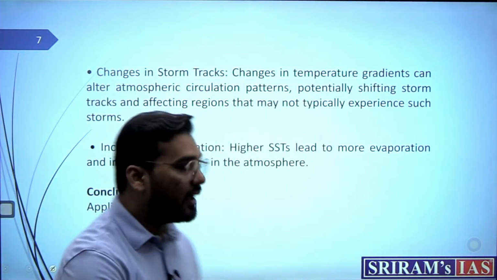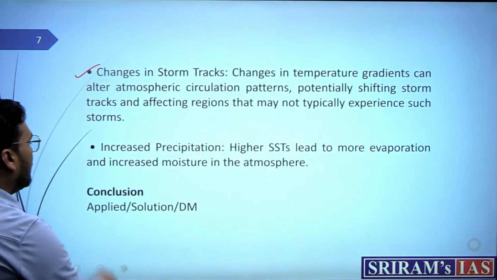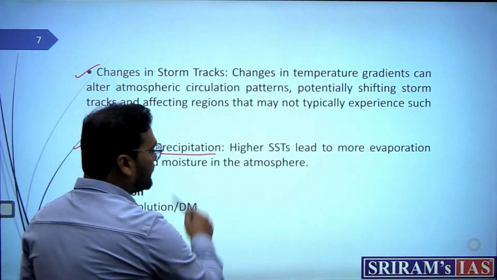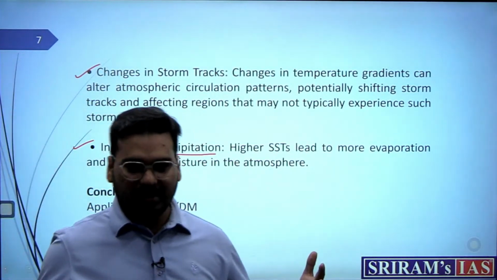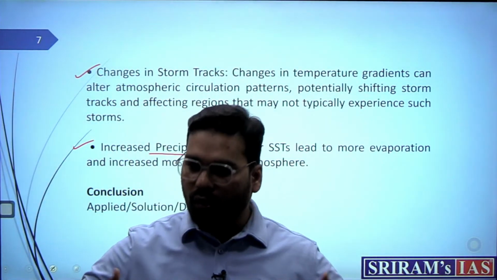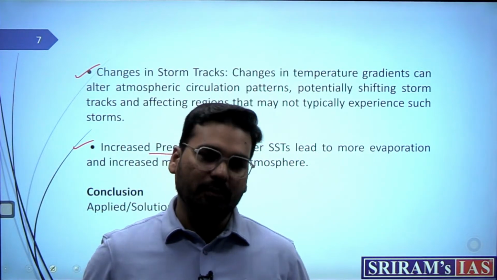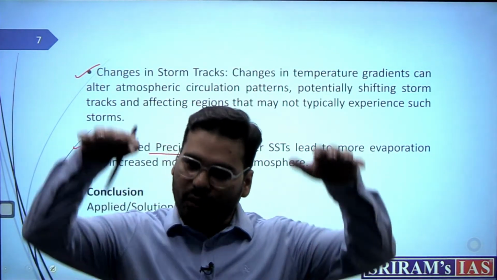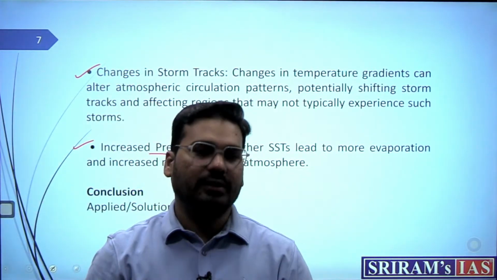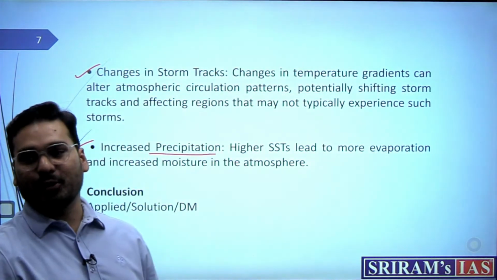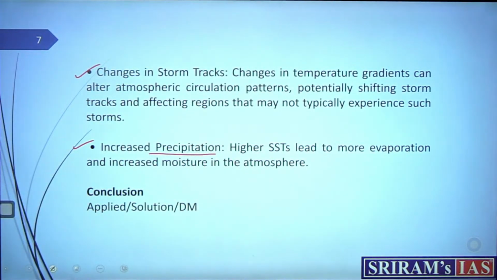Then increased precipitation, obviously because of higher moisture, higher temperature. That means it has a lot of capacity to absorb moisture. So wherever it falls, a lot of precipitation, which can also cause floods, flash floods, and cloudburst conditions, which is again a question this time.